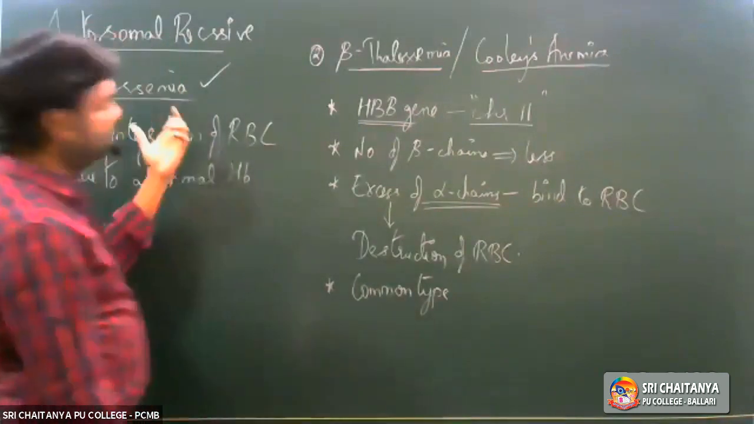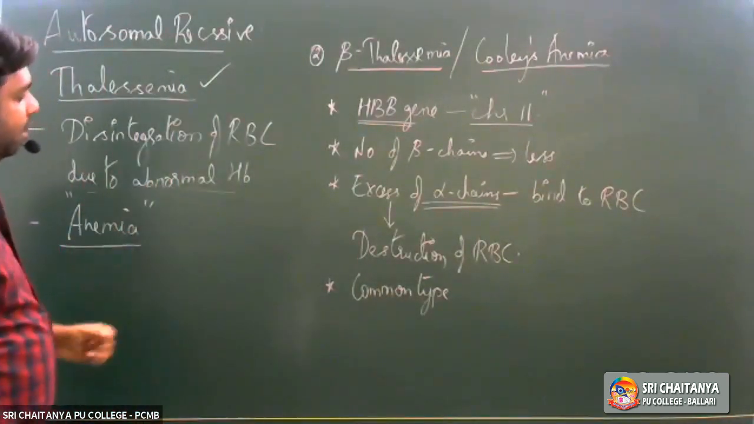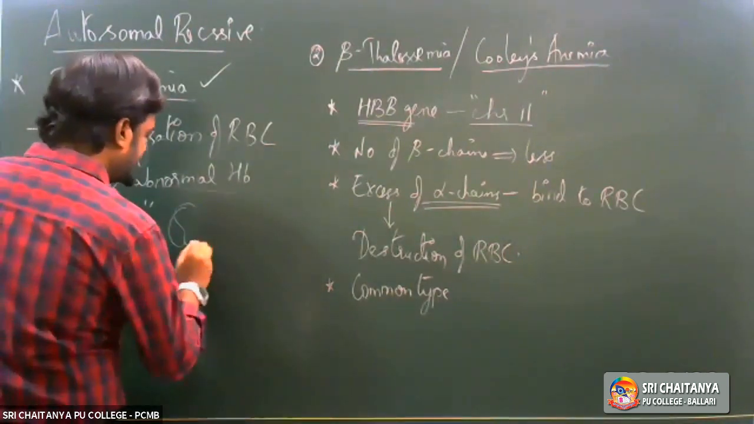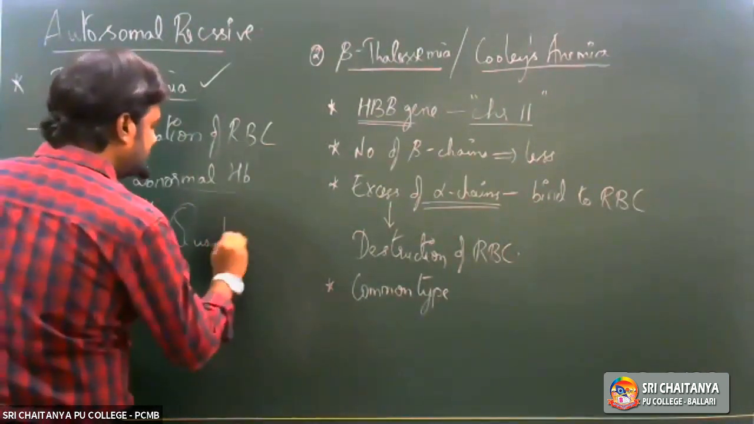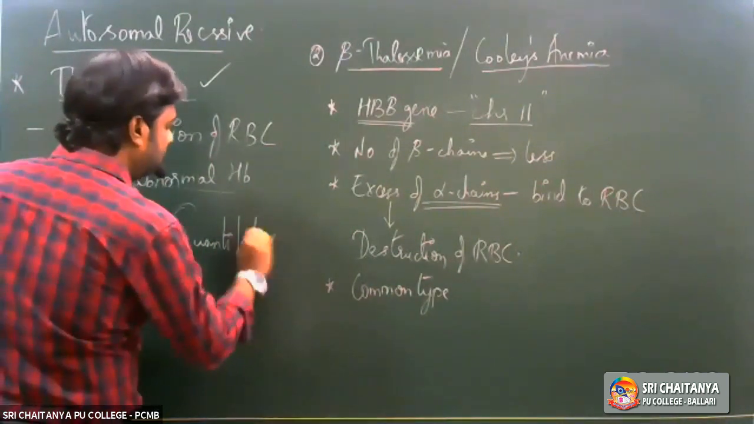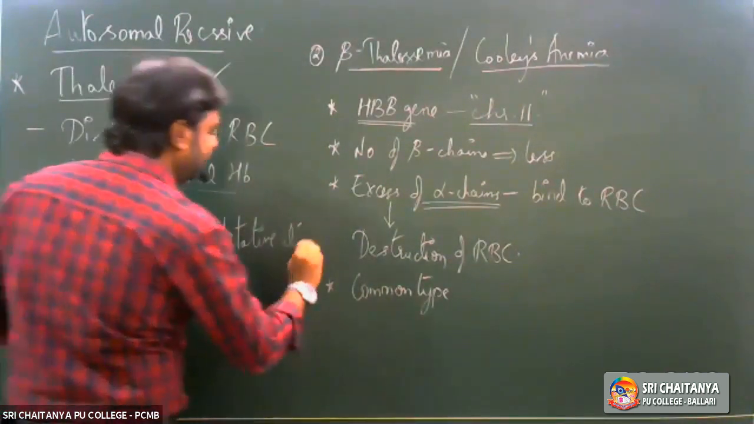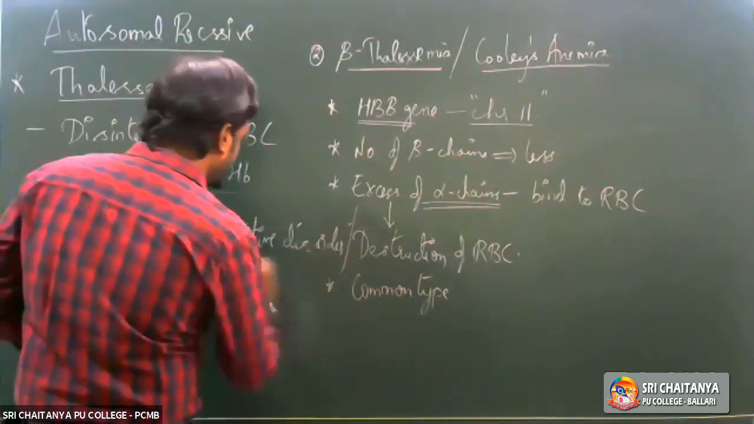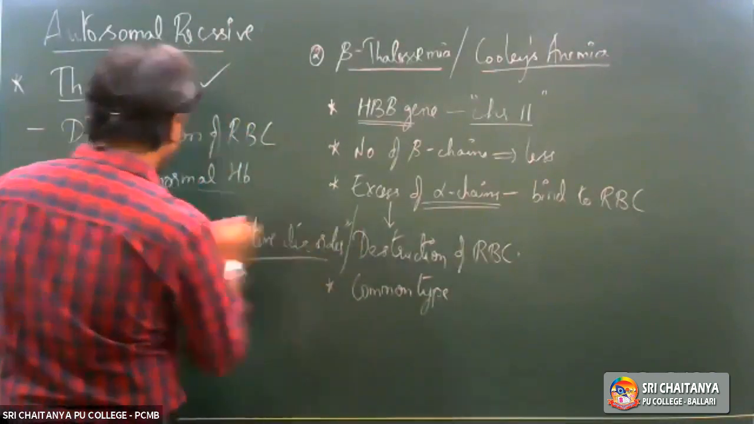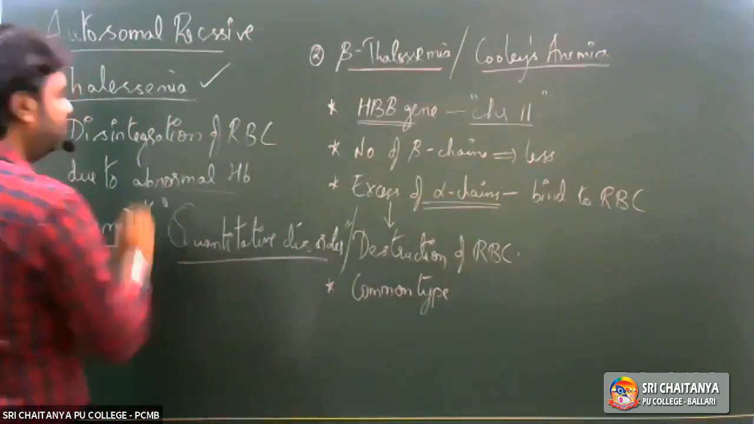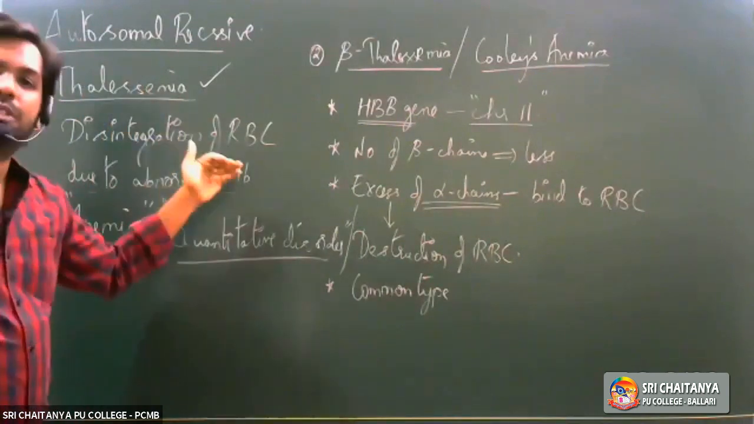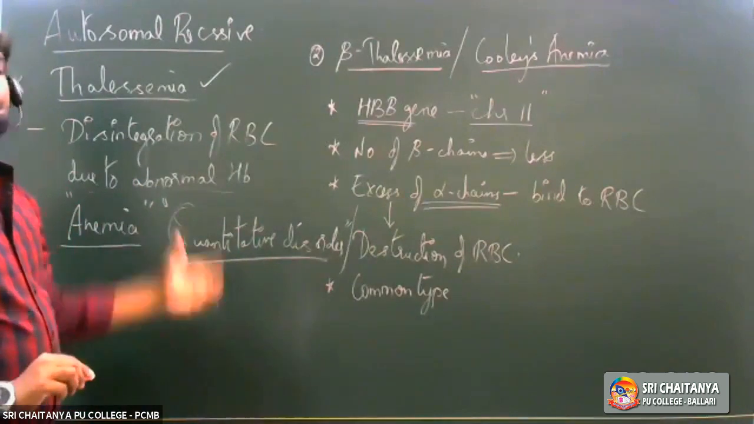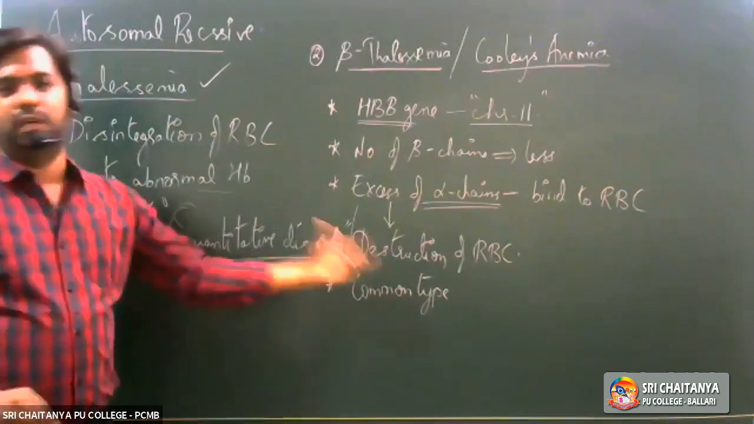This condition called thalassemia is also referred to as a quantitative disorder. Now, why do we call it a quantitative disorder? Because this disorder is caused by a decrease in the number of hemoglobins as well as the number of RBCs. So there is something to do with the quantity of hemoglobin as well as RBC, so we start calling it a quantitative disorder.